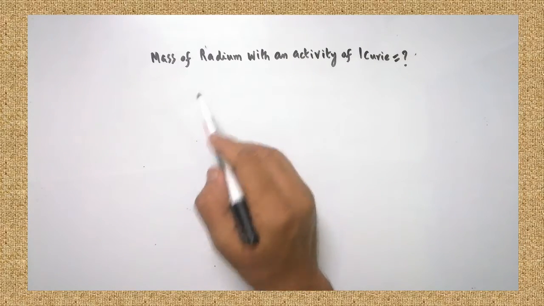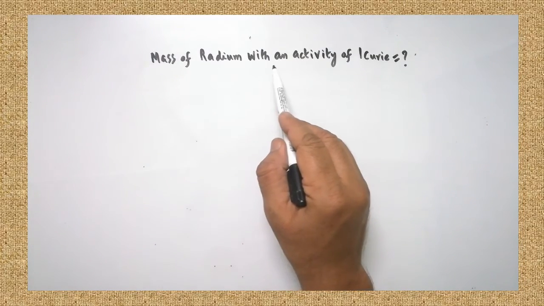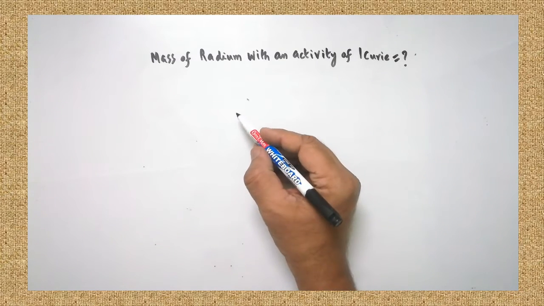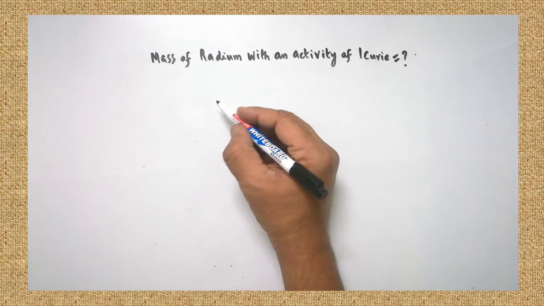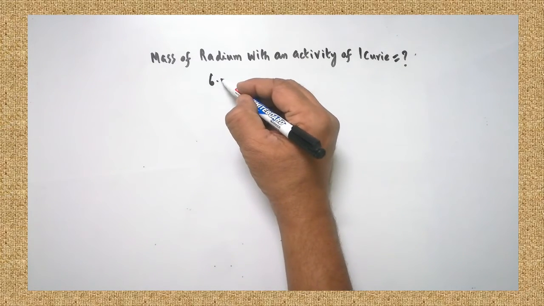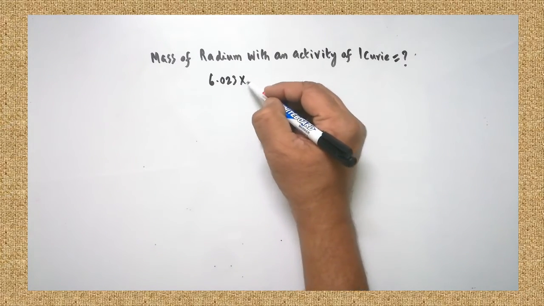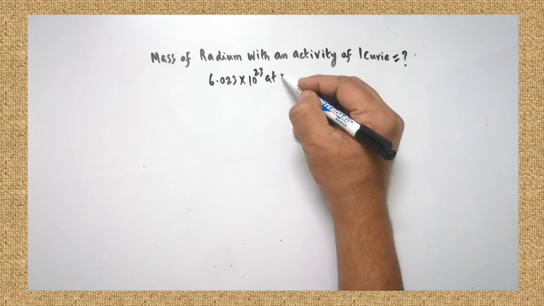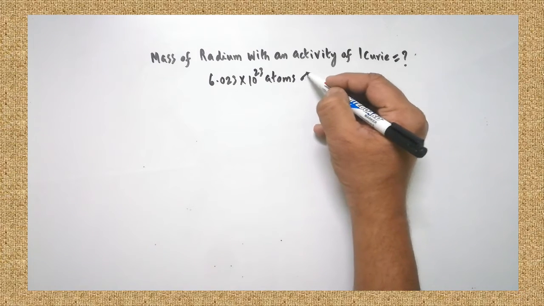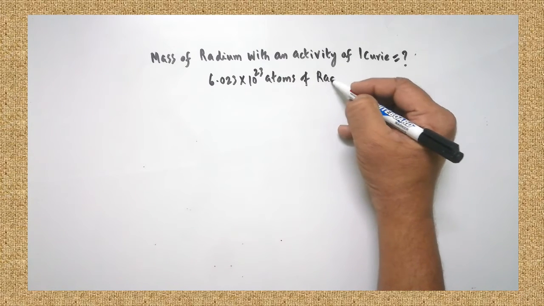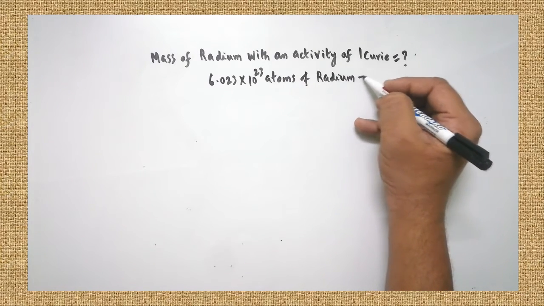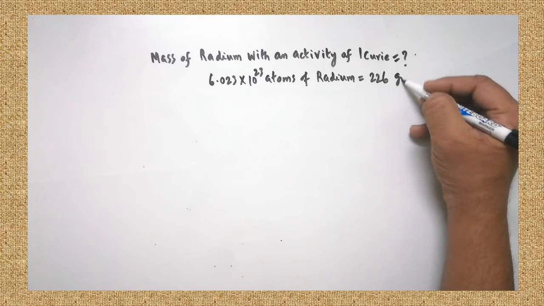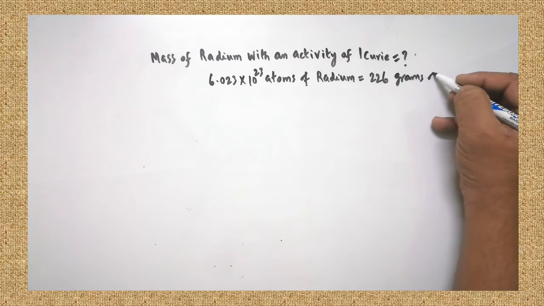Now our aim is to find out the mass of the radium with an activity of 1 curie. Okay. So here, as per Avogadro's principle, 6.023 into 10 to the power of 23 atoms of radium, its mass is how much? 226 grams of radium.